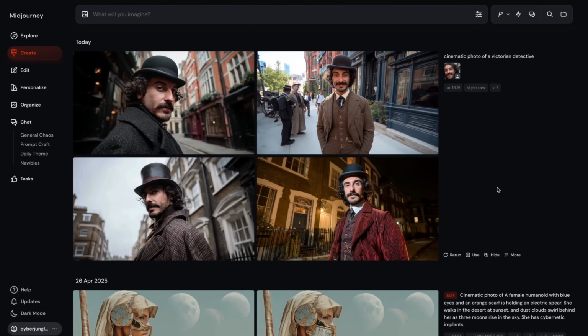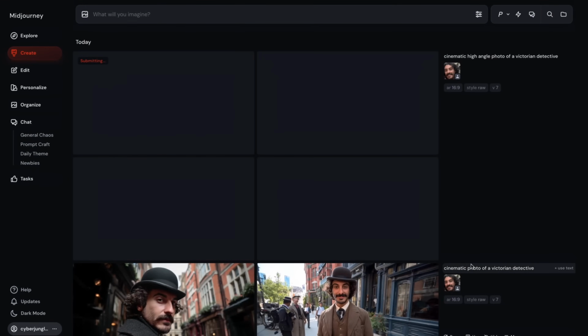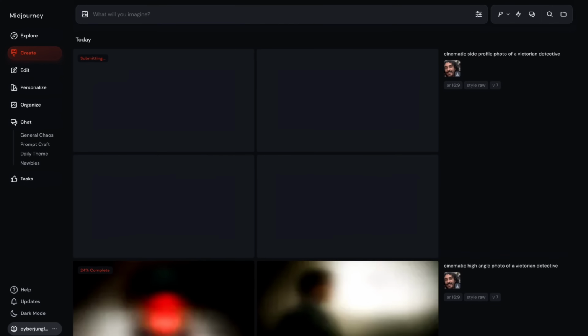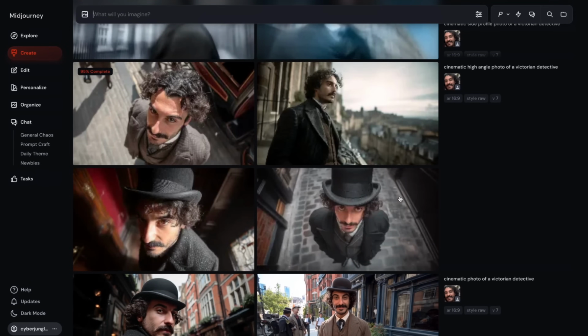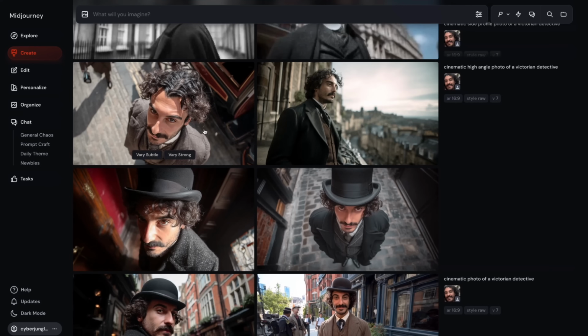Let's try another camera angle and see how it handles different camera angles. So I'm gonna use the same prompt with the same Omni Reference, and this time I'm gonna ask for a cinematic high angle photo. I'll send this, and I'm gonna also send a side profile photo. Let's try a bird's eye view photo. All right, this is pretty impressive. Resemblance is quite high, and it managed to give me a high angle shot as well. So bravo, good job for Midjourney.